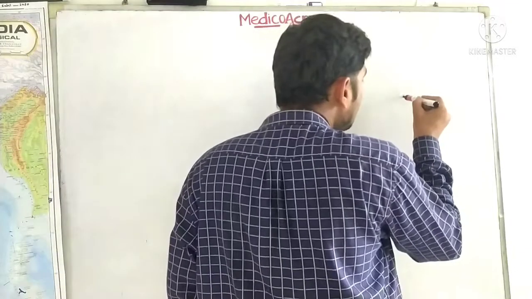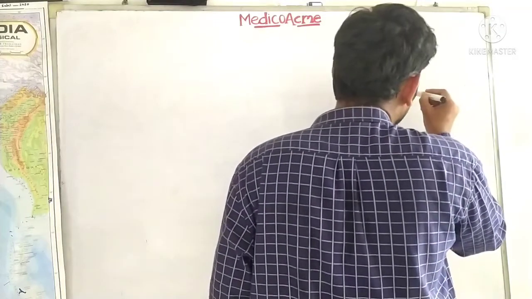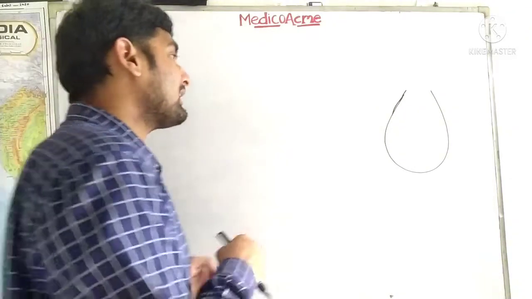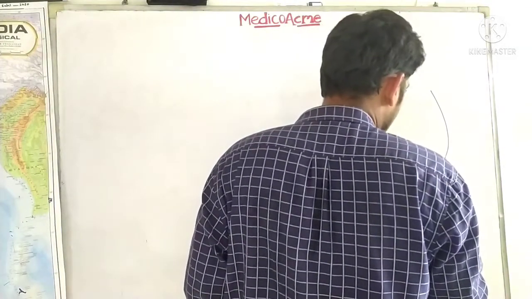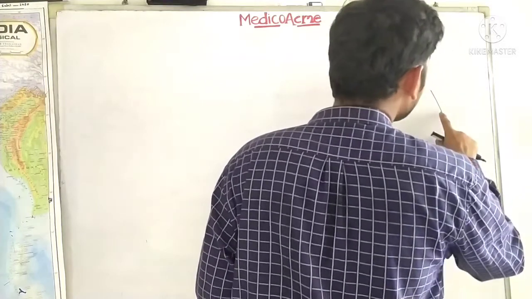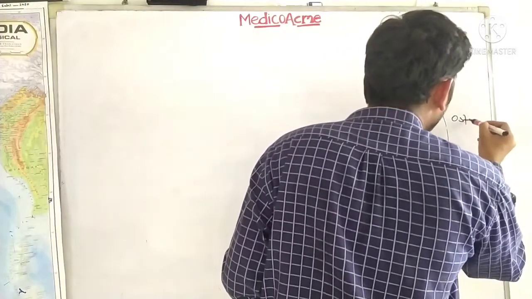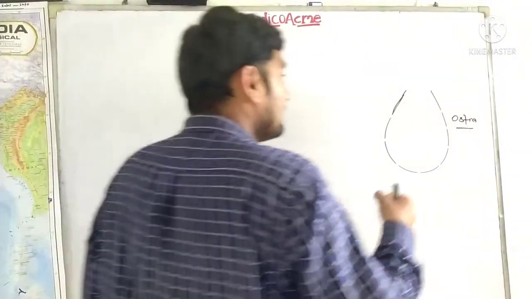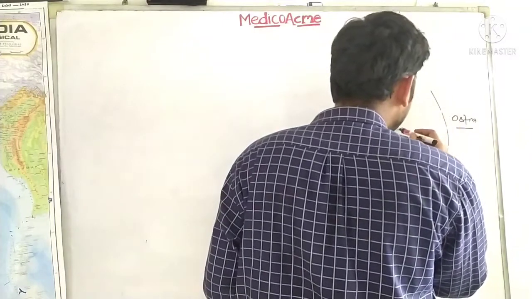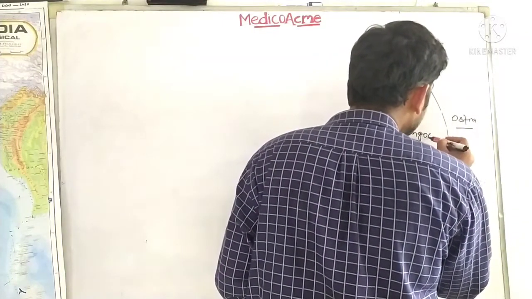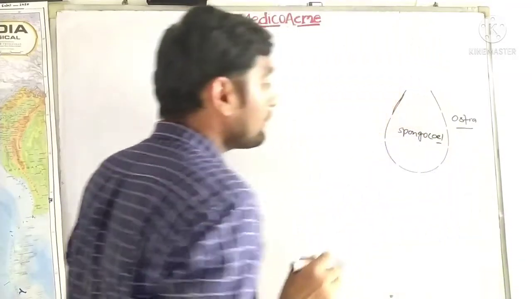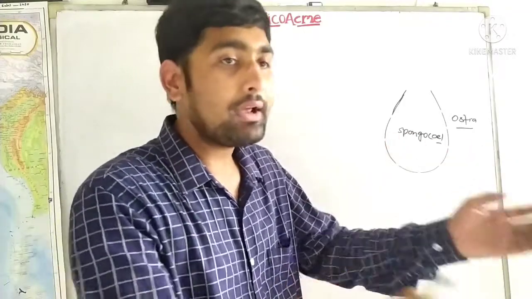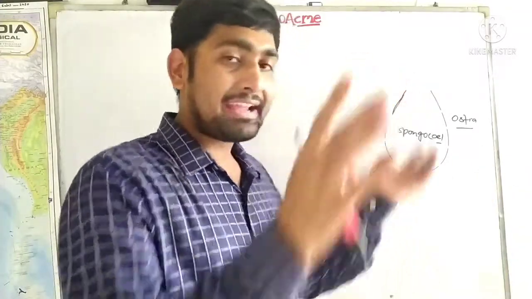So guys, what happens if you see the body of the sponge? It will be much like this, bell shaped. Now you will see dermal pores. These dermal pores are actually the ostia. Ostia is the plural and the singular is ostium. So these ostia open into the chamber which is called the spongocoel. These spongocoel are actually the storage system of water, where the water comes in and gets accumulated.